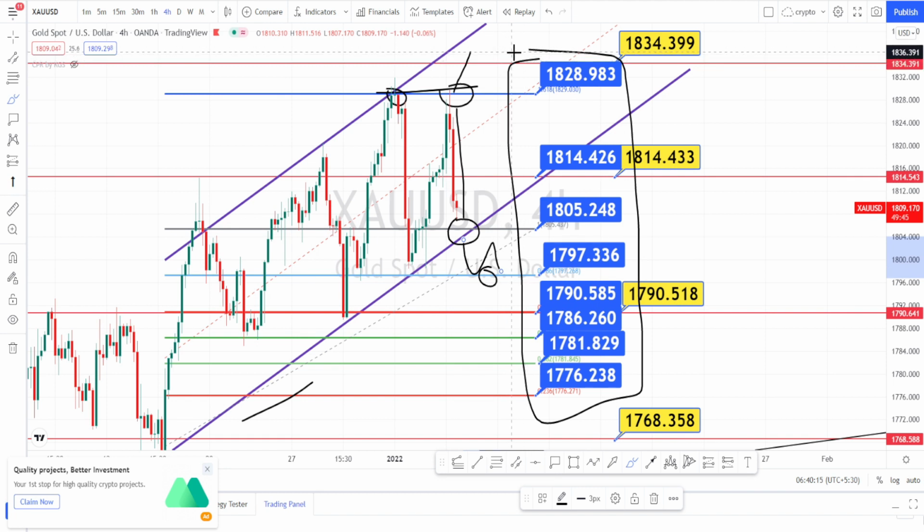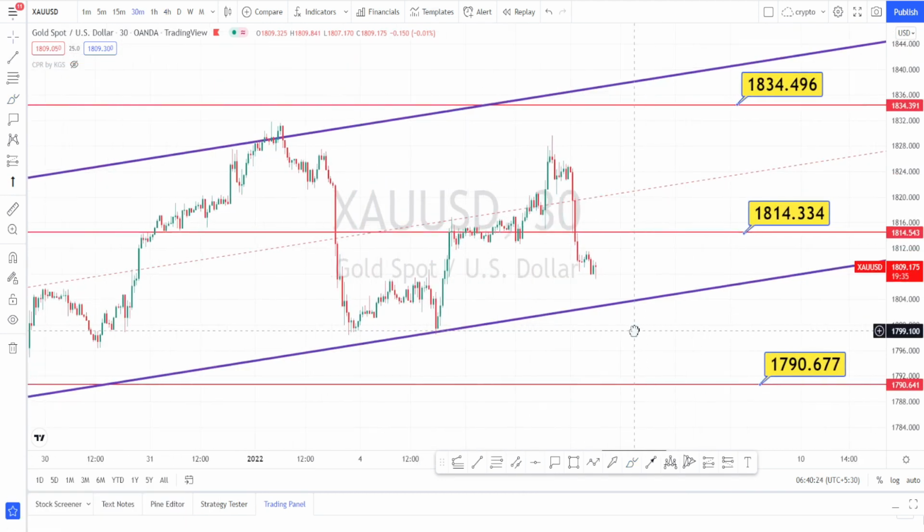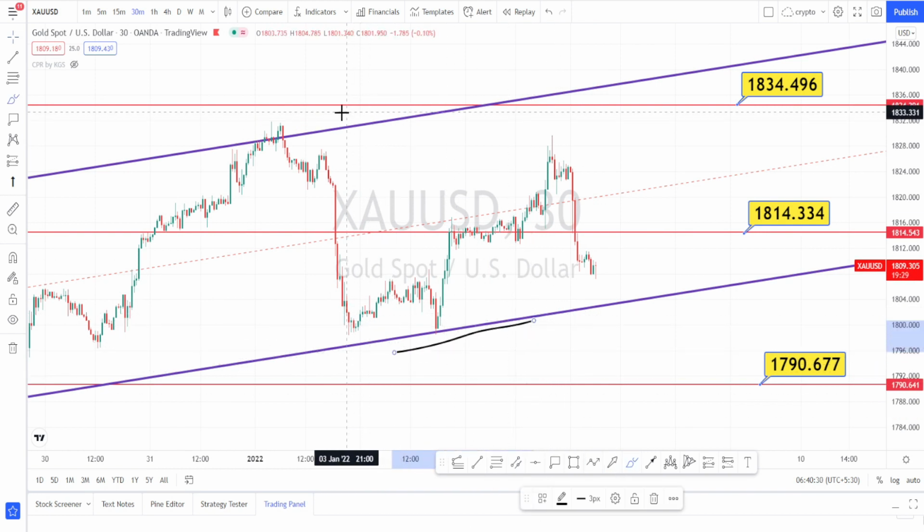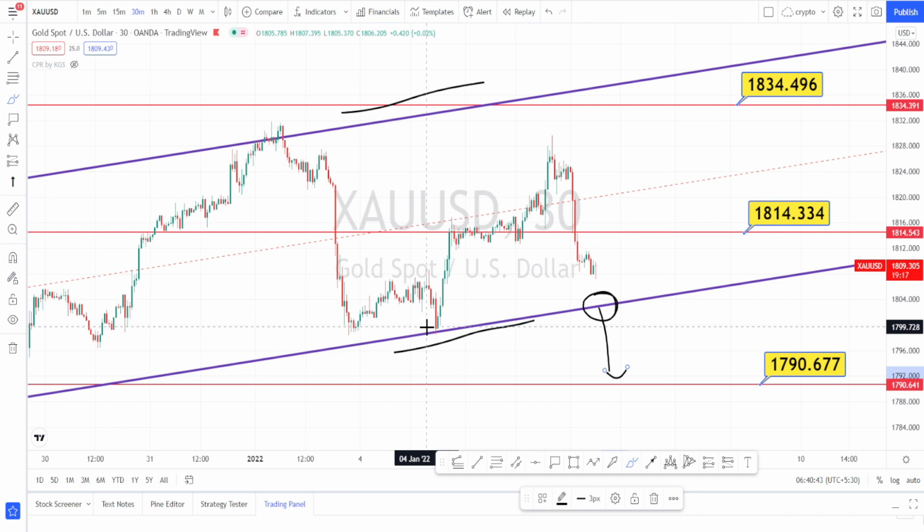Let us do the analysis in 30 minutes time frame. I am in 30 minutes time frame now. Here when we look at the price action, it is still trading within a bullish channel pattern. Only when it breaks this channel pattern support level, we can say that the trend reversal has happened. Currently this level of 1799 is the support level for the current price action.